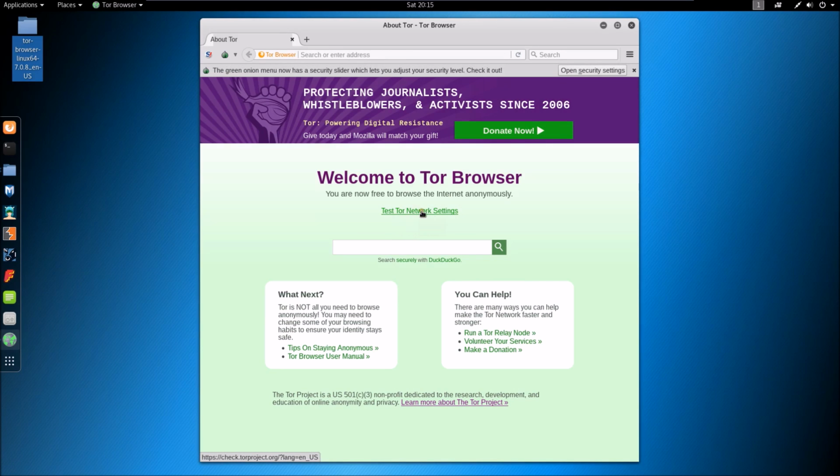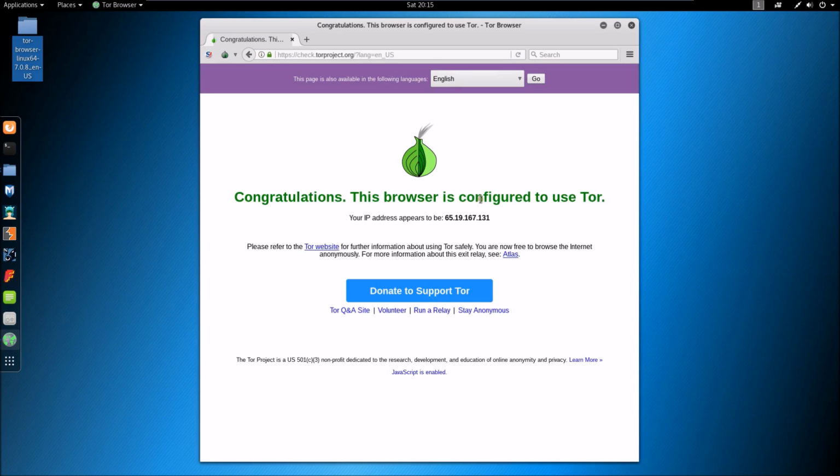Click here, test for network settings. And you will get this message, congratulations, this Tor is configured to use. So our Tor is now successfully installed.